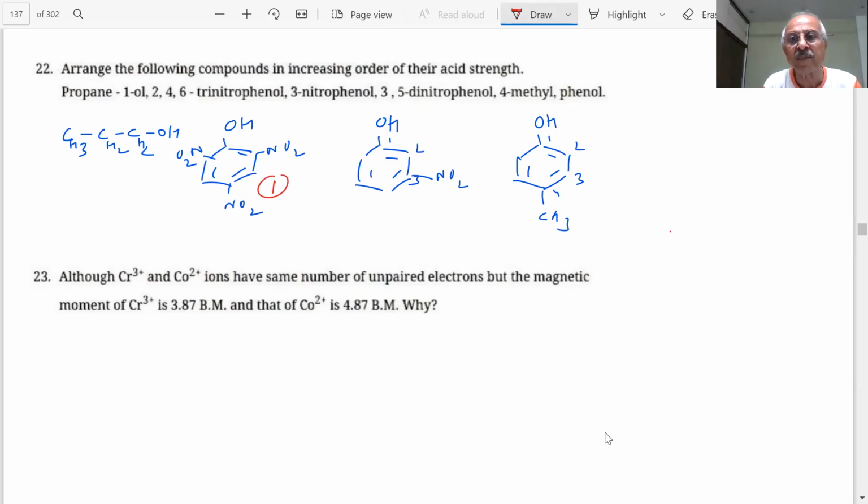After that, 3 nitrophenol, as nitro is strongly electron withdrawing, and then 4 methylphenol. Sir, one is left in the middle. 3,5 dinitrophenol will also be there. Achha, 3,5 is there. 3 is also there and 3,5 is also there. So at number 2, 3,5 will be there.